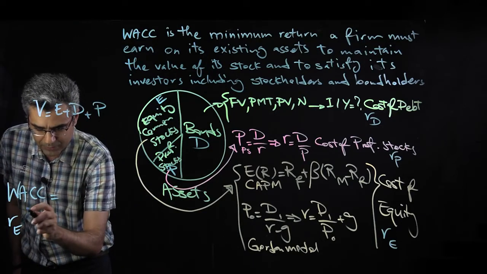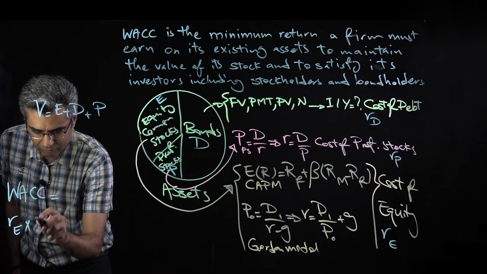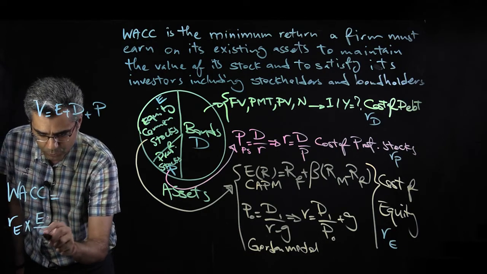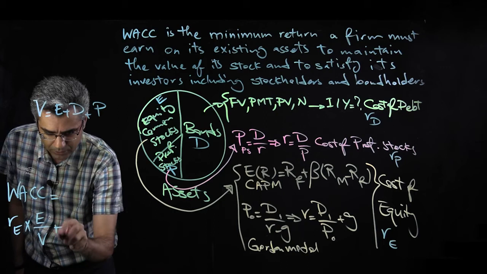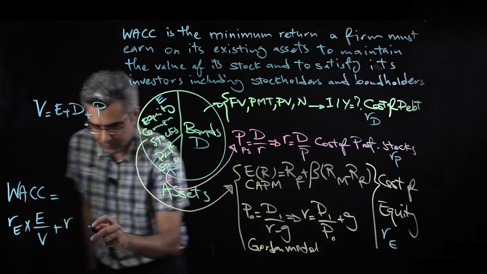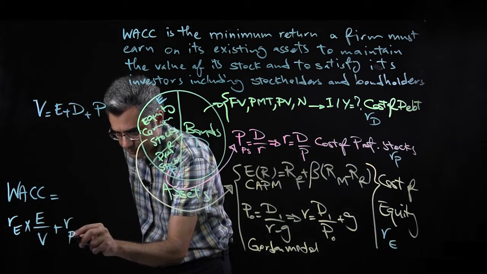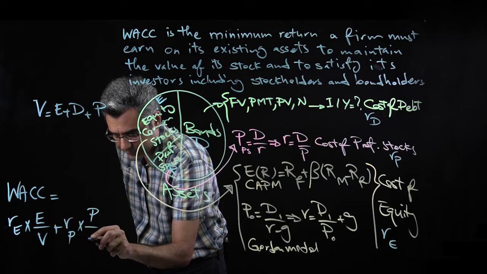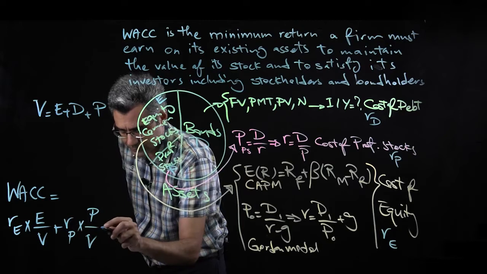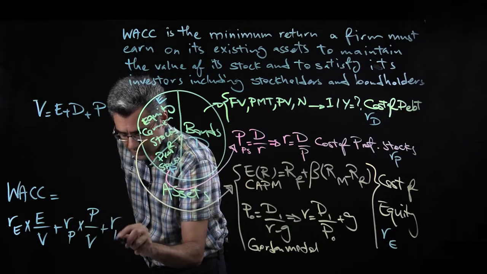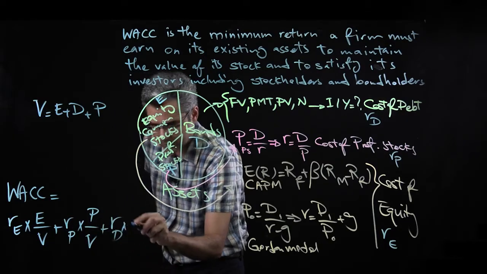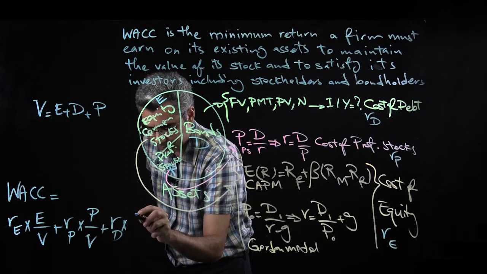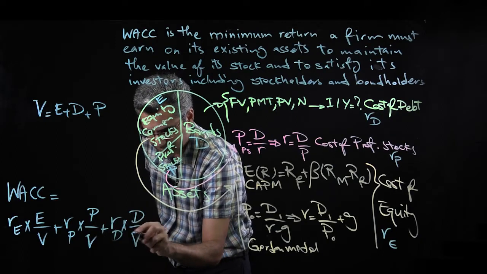So this will be cost of equity times the weight of equity, plus cost of preferred stocks multiplied by the weight of preferred stocks, plus RD, cost of debt, multiplied by the weight of debt.